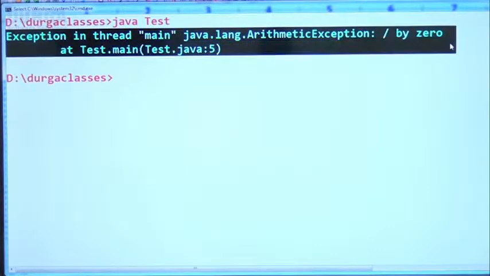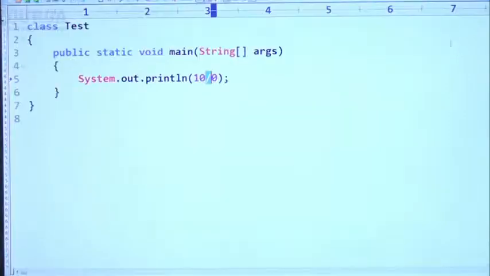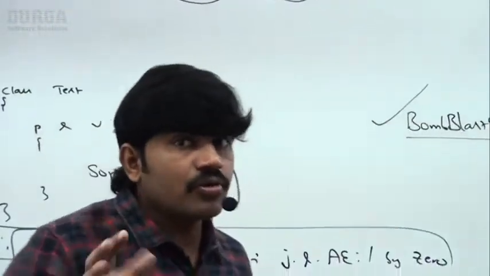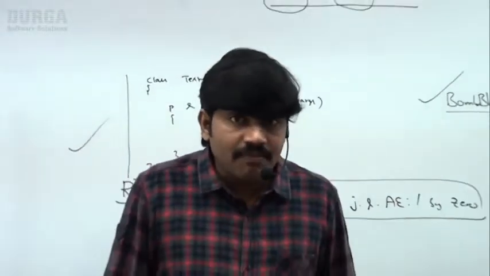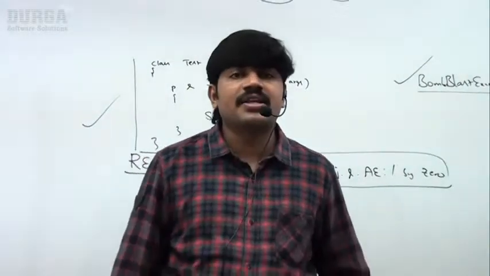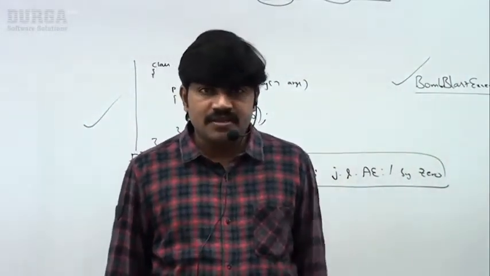java.lang.ArithmeticException: division by zero. So even though the arithmetic exception comes at runtime, my compiler never objects to this, because the compiler never worries about arithmetic exception, because it is an unchecked exception, right?